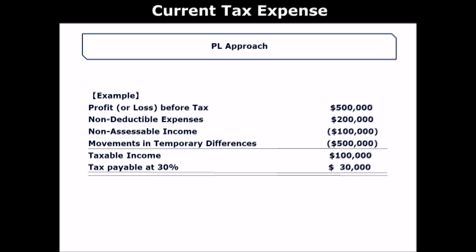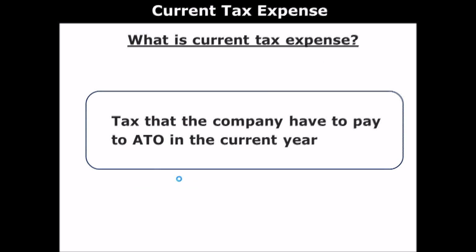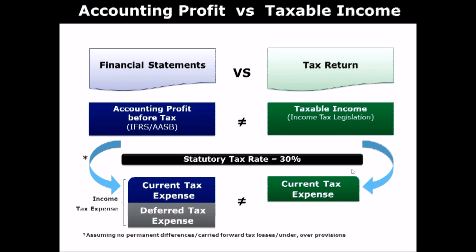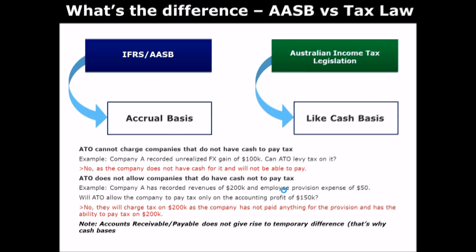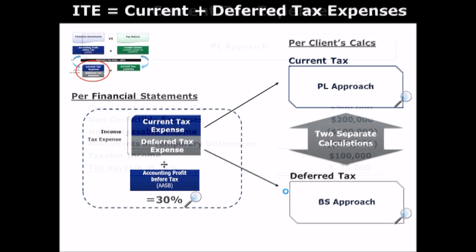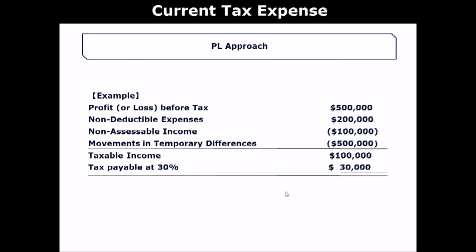So let's first have a look at how current tax expense is generally calculated. As I said, there is a difference between the starting point of the calculation of income tax expense and the actual tax you have to pay. So accounting profit versus taxable income. There is a difference right here in the starting points, in how you calculate the income tax.